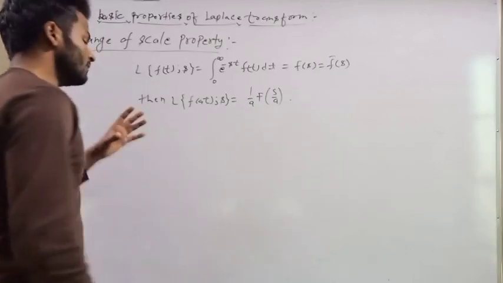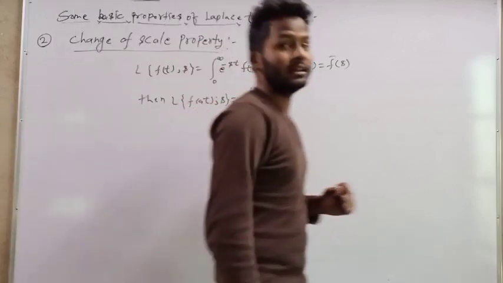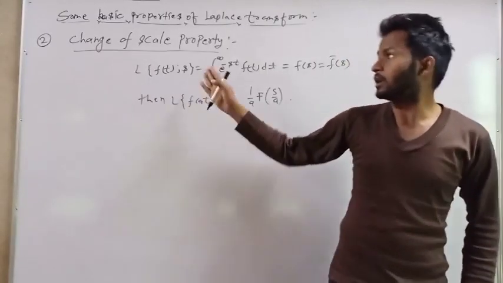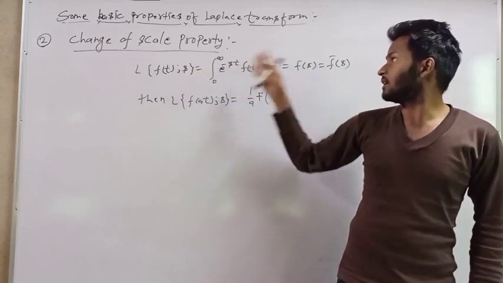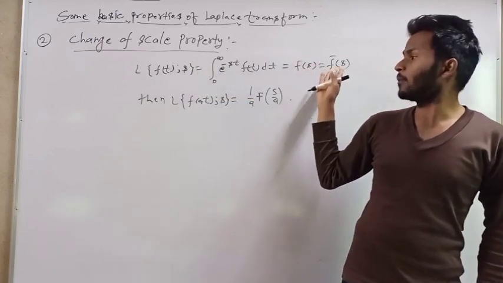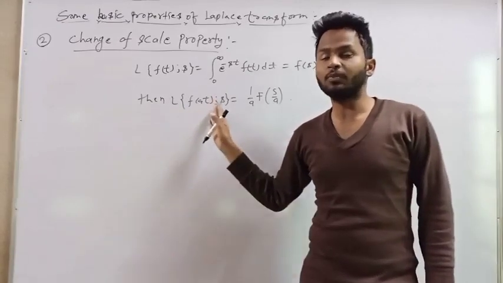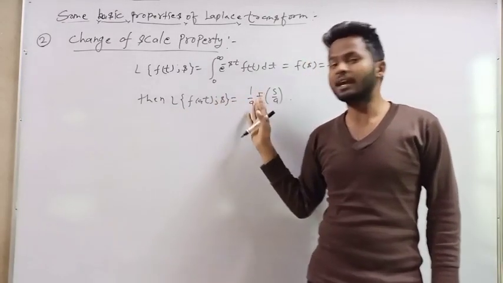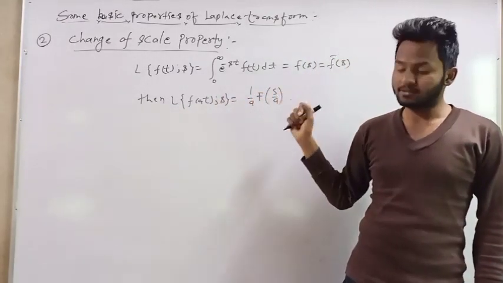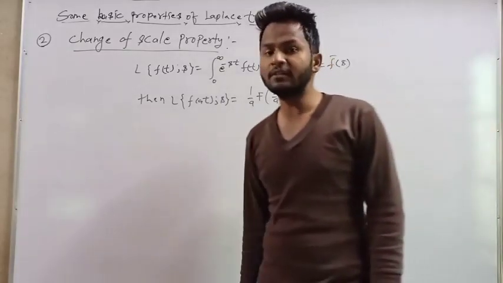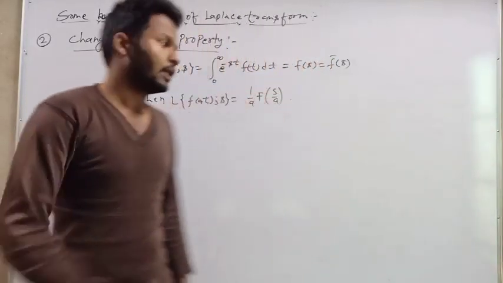So the change of scale property says that if the Laplace transform of f(t) is F(s), then the Laplace transform of f(at) is 1/a F(s/a). So let's see the proof of the change of scale property.